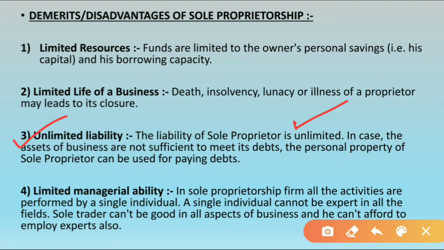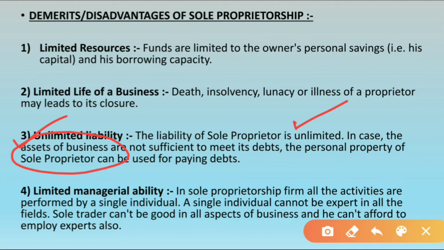It means that if the sole proprietor is liable to pay any debts, if he has taken any loan or some amount of money from anybody else, then he has to repay the money. If he is not able to repay the money, then he has to sell the assets of the business, means his machineries, equipments, etc. He has to sell the properties of the business and meet the debts. Anyhow he has to pay back the money, right?